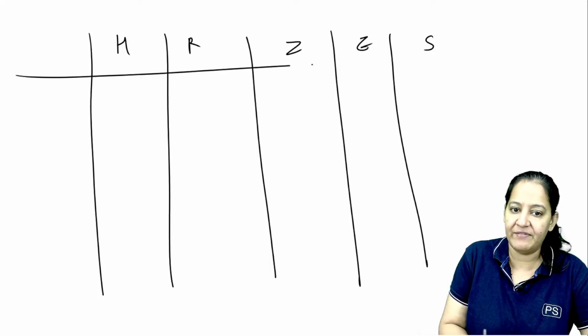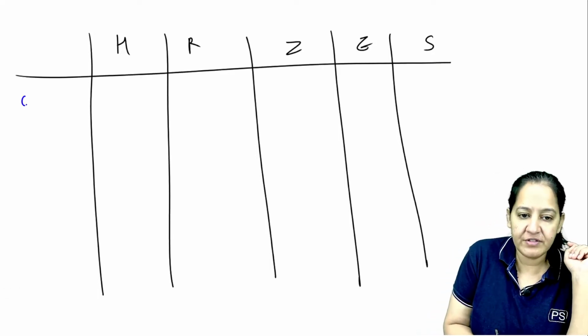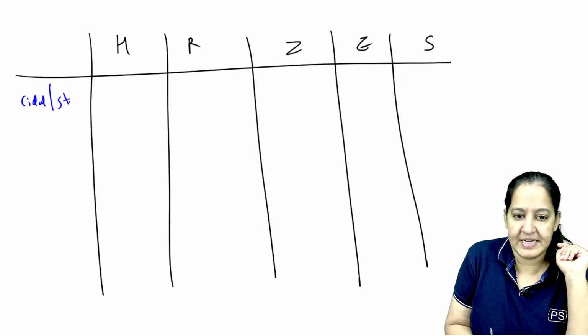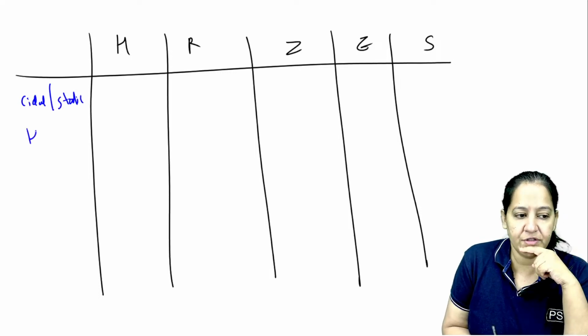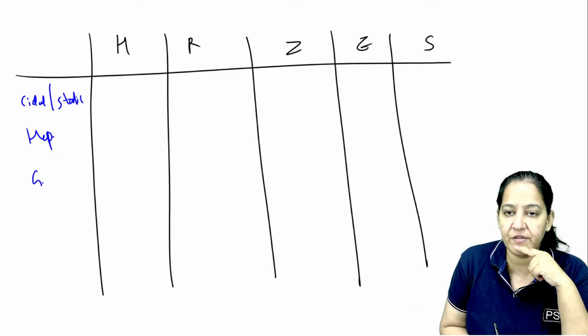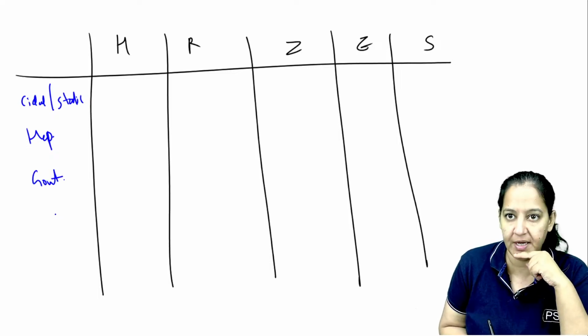Okay, let me ask you a specific question. You give specific answer. Which of them are bactericidal and which of them are static? My first question, okay? Which of them causes hepatitis? My second question. Which of them causes gout? My third question. 3 of them cause hepatitis and 2 of them cause gout.